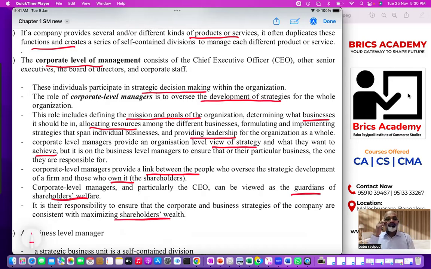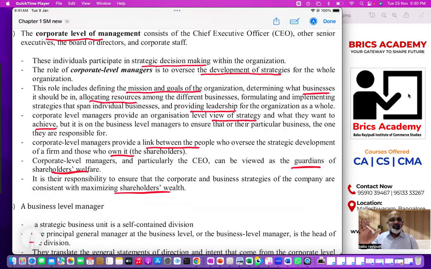So, the last three points. Overall, I'm now summarizing this corporate level manager scenario. They take strategic decisions. Strategic decision making is basically the decision making which puts the company in a better position in the future. Remember, there is no watertight compartment, to use the language here. It is a management paper, but you have to use technical terms. And they ensure they develop strategies at all levels.